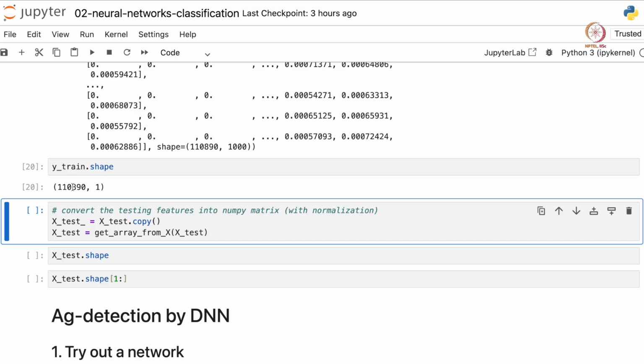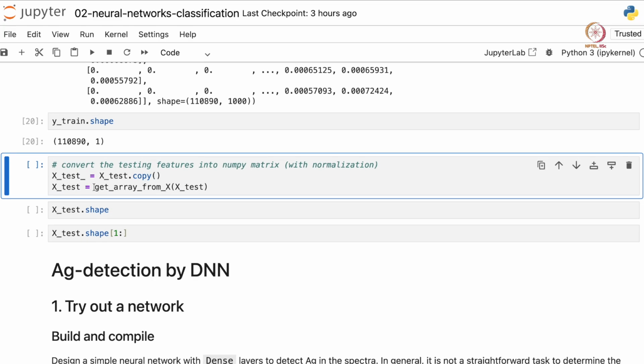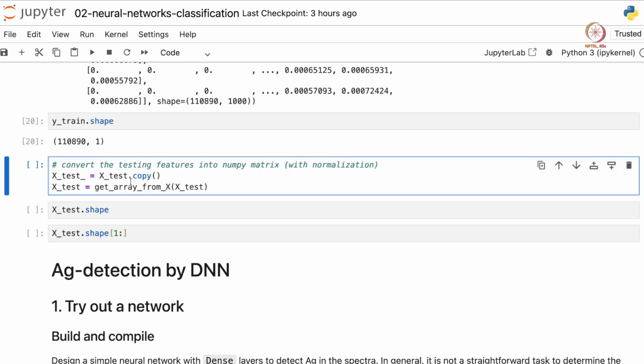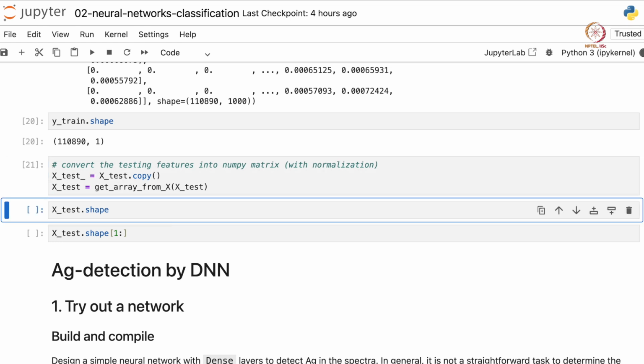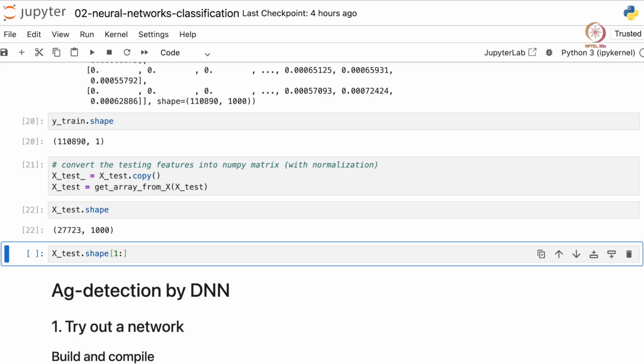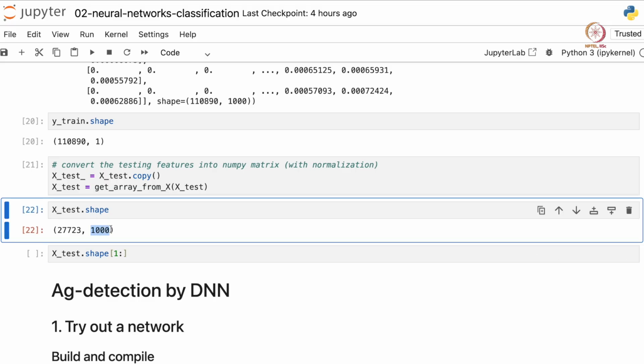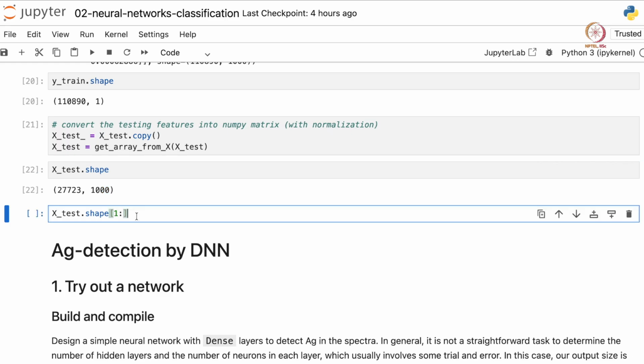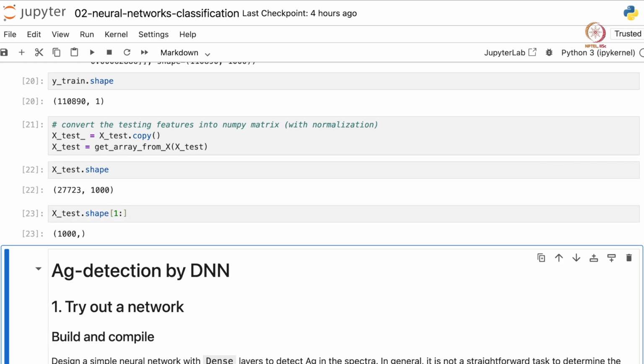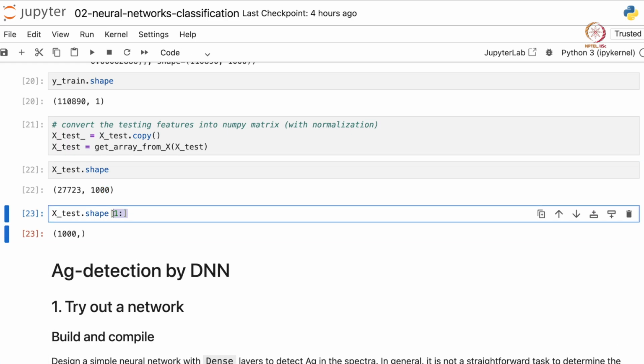And y_train shape is again just the label, so there will definitely be just one number associated with, or just one true or false value. We do the same with the test features as well. And again the x_test shape also has 1000 numbers in each row. And we can print the shape here.